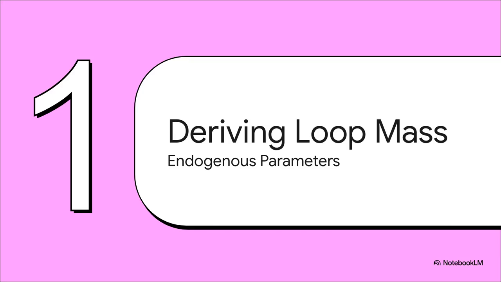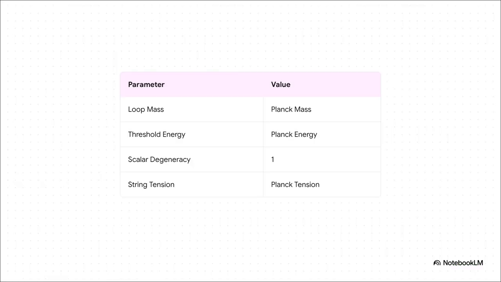All right, moving into section 1, deriving the loop mass. To actually calculate the Y-discriminant, we have to get really meticulous with the math. We need the exact inputs for the equation, right? But we can't just guess them or artificially tune them to fit our theories. We have to derive them from the universe's own internal logic. No cheating allowed. We have to find the endogenous loop mass scale. Think of it like having absolutely no free dials to turn. The universe locked these parameters in all by itself.